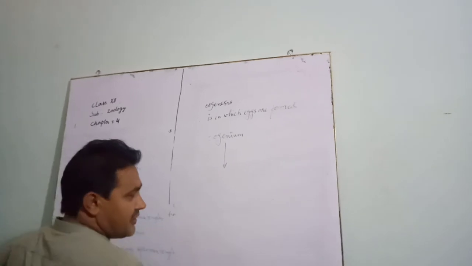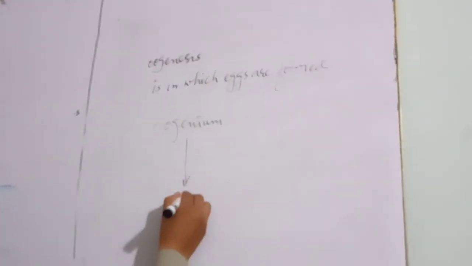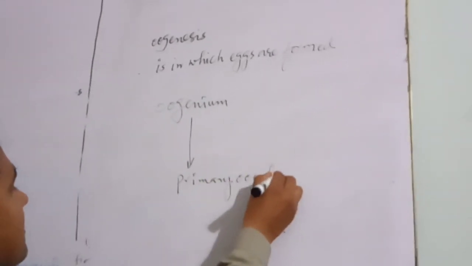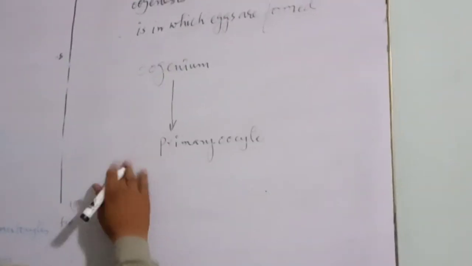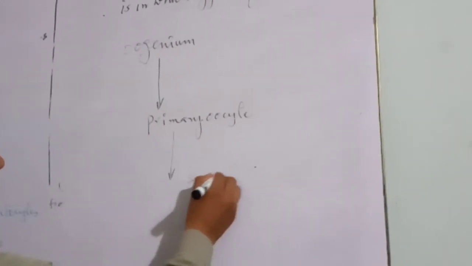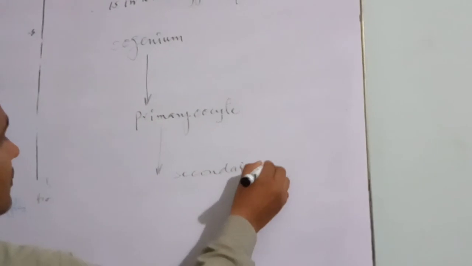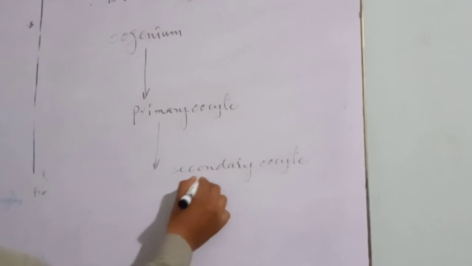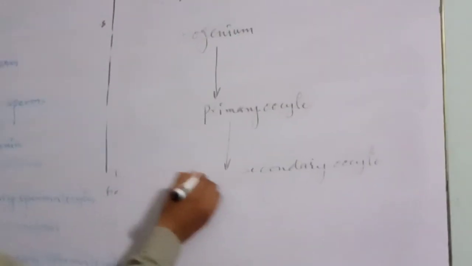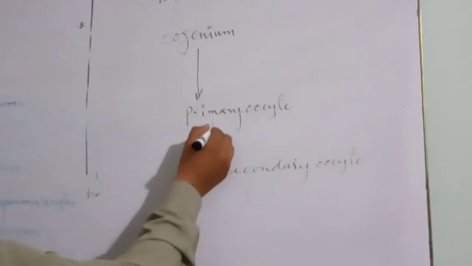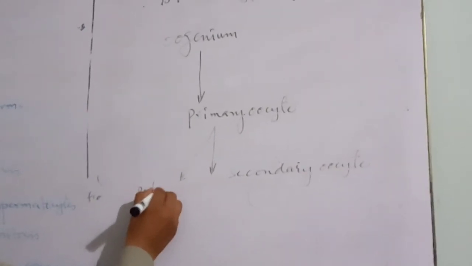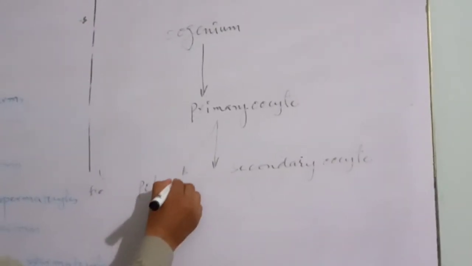It divides mitotically into two primary oocytes. Then this primary oocyte divides into a secondary oocyte, which is larger, and also into a smaller cell called a polar body.